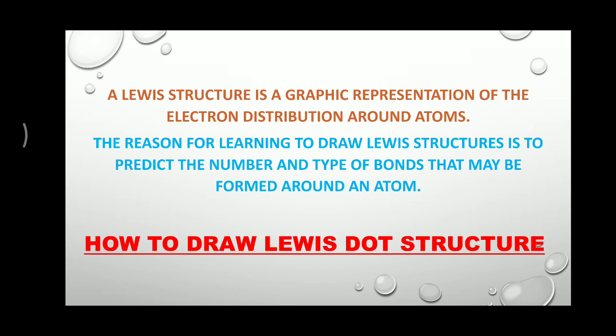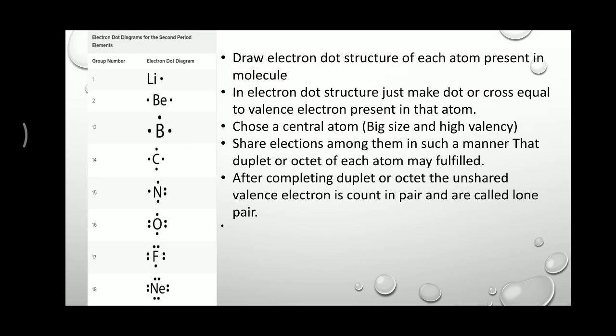Now, how to draw the Lewis dot structure? Before drawing the Lewis structure, you should be able to draw the electron dot structure for a particular atom. So in the next slide, I discuss the electron dot structure. This is the last slide for today. So how do we draw the electron dot structure for a particular atom?